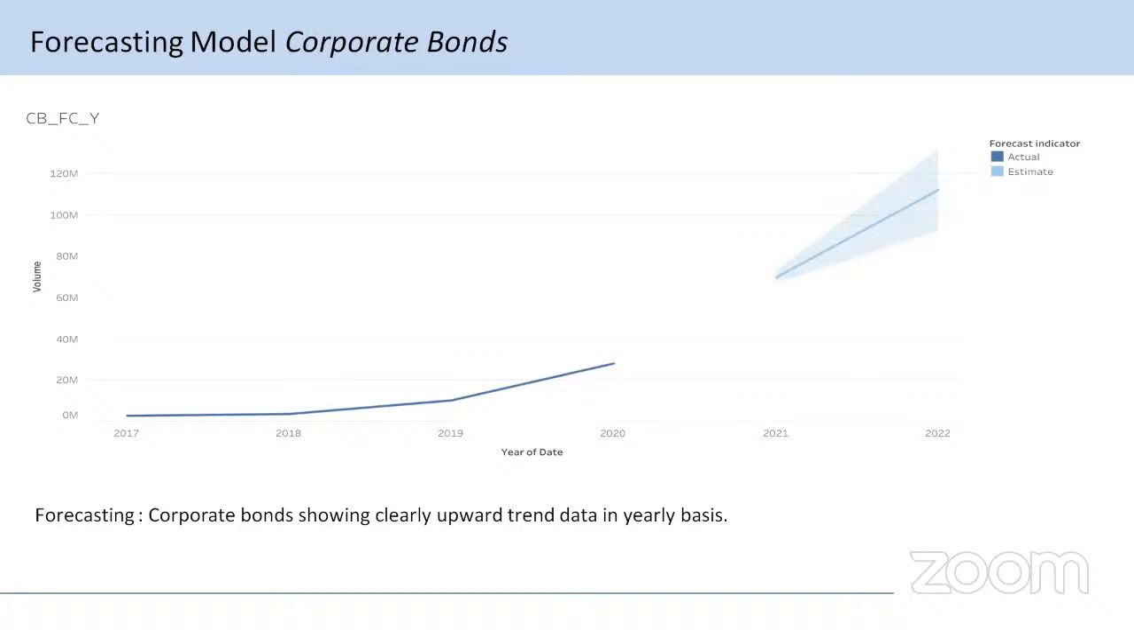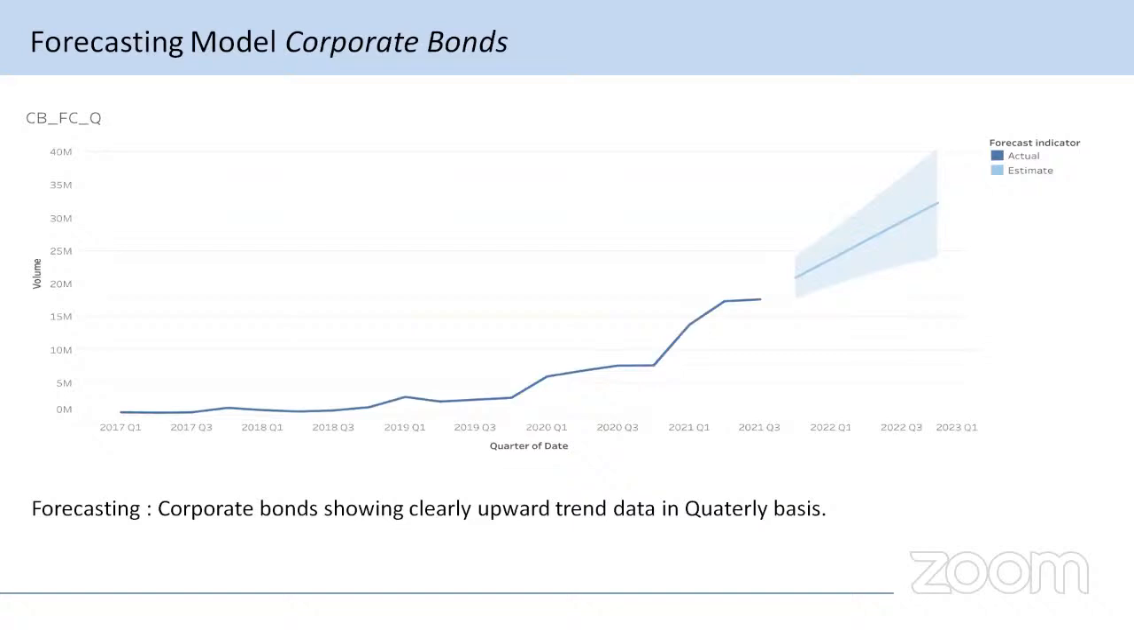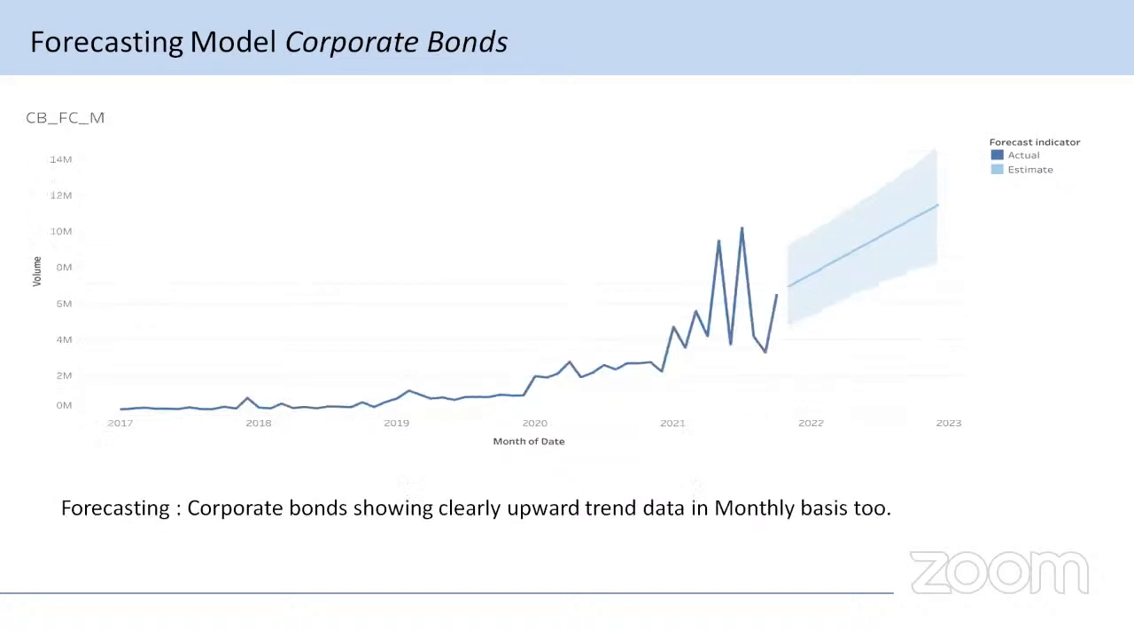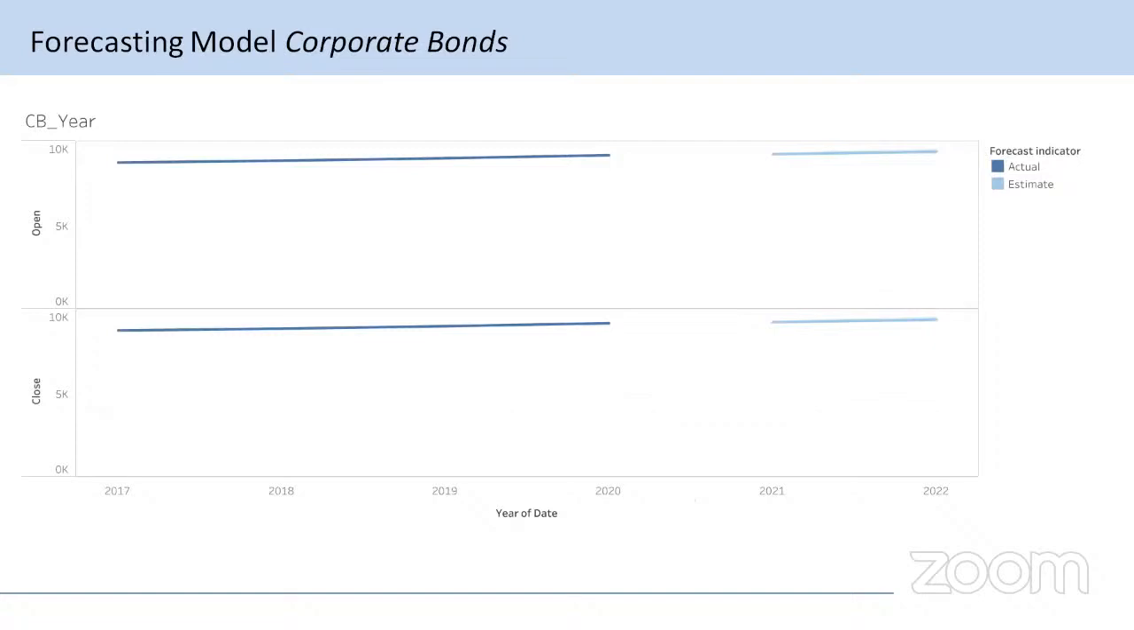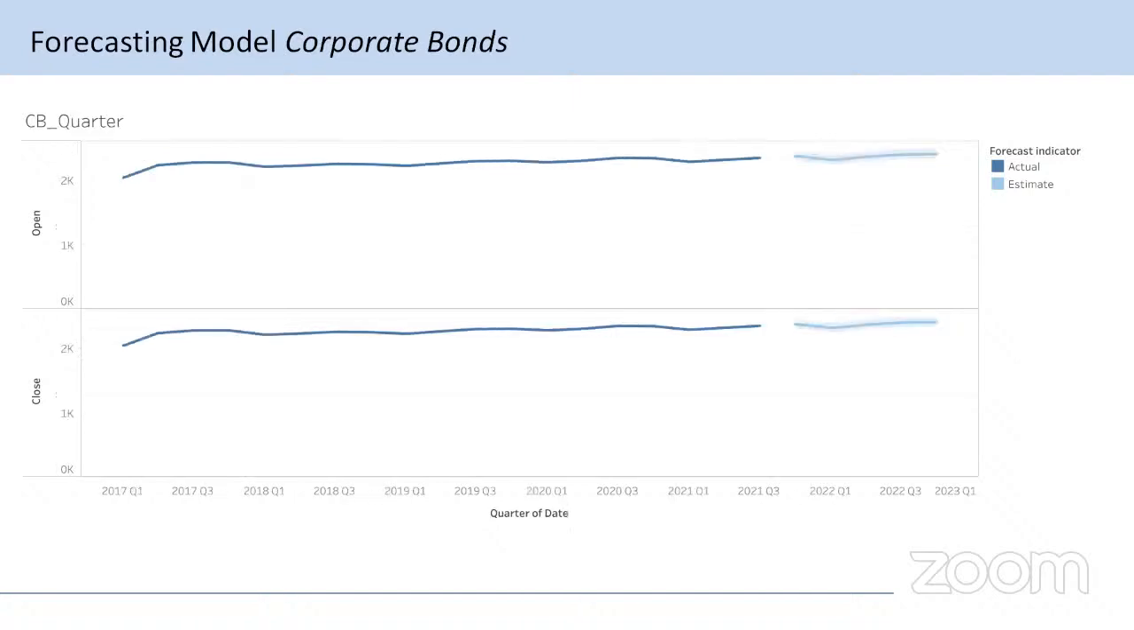Forecasting model of the corporate bond. Corporate bond shows a clear upward trend on a yearly basis. Move to the next slide. And corporate bond shows a clear upward trend on a quarterly basis. Corporate bond shows a clear upward trend on a monthly basis too. And in this graph, you can see how the market opens and closes in year-wise data. Move to the next slide.